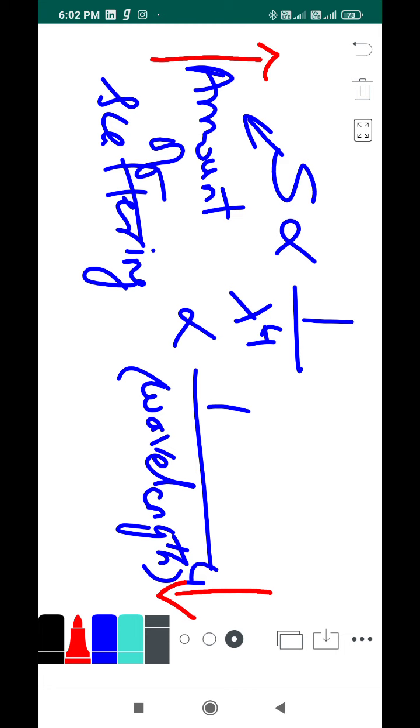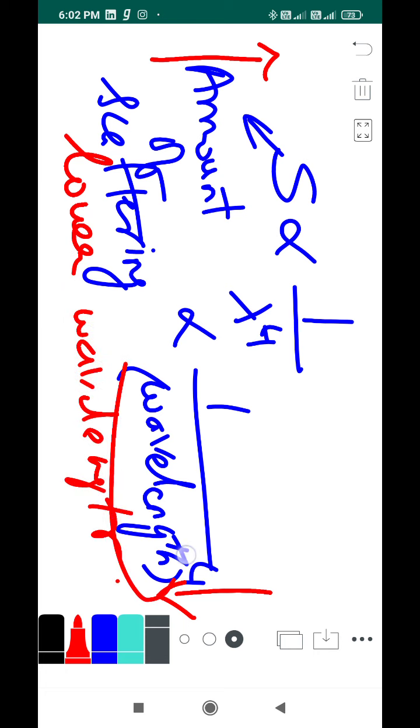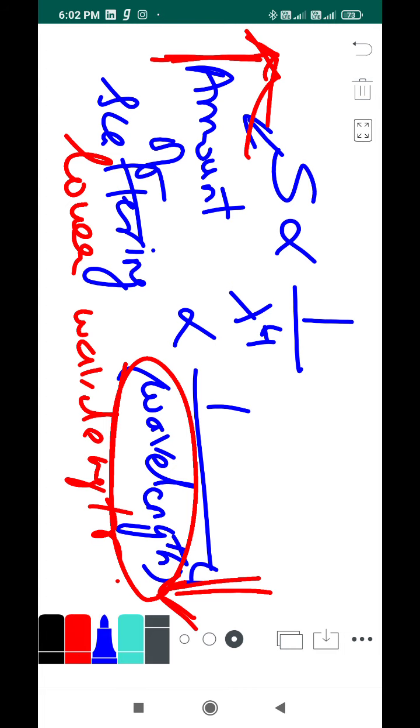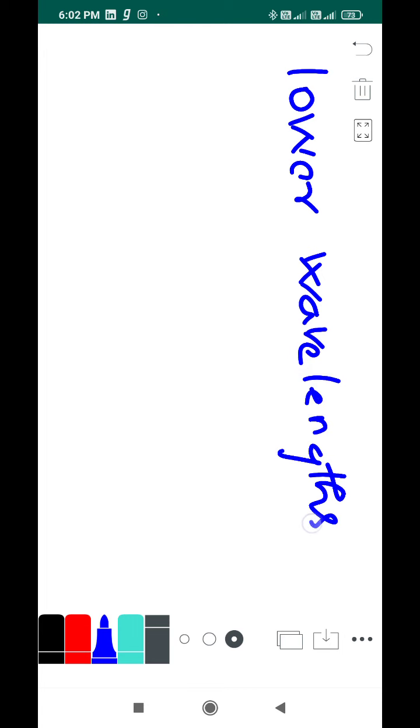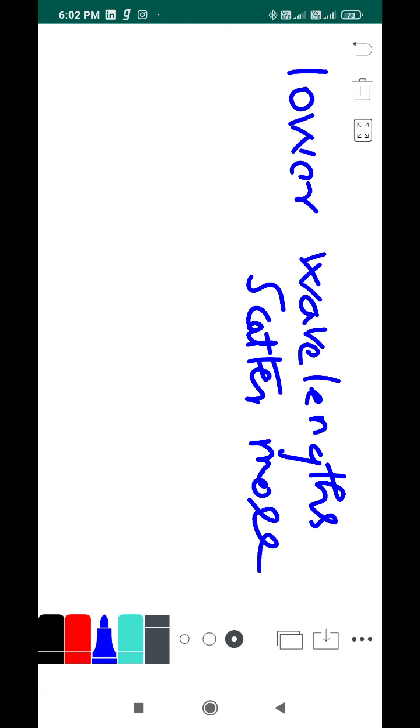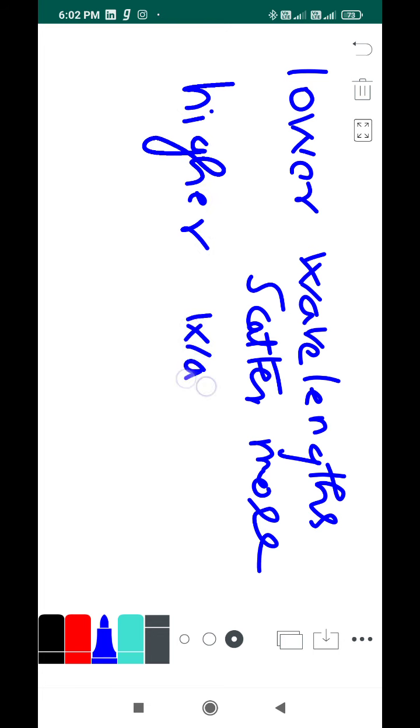We can summarize like this: lower wavelengths scatter more. Wavelength decreases, scattering increases, right? So lower wavelengths scatter more, and higher wavelengths scatter less. It's so obvious, right?